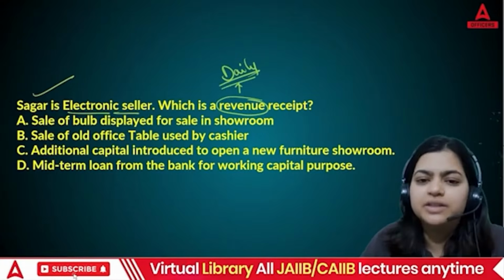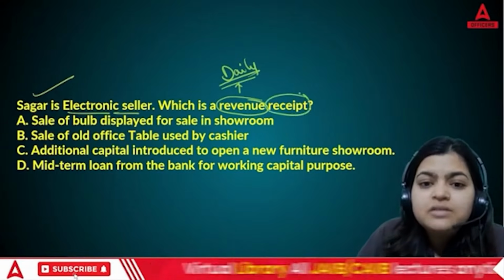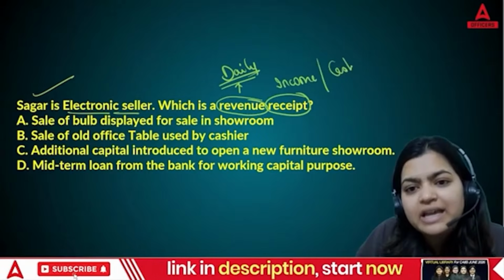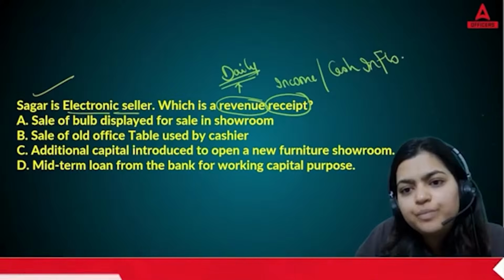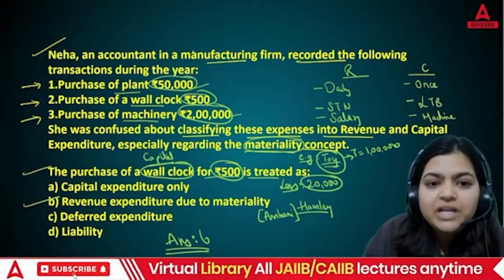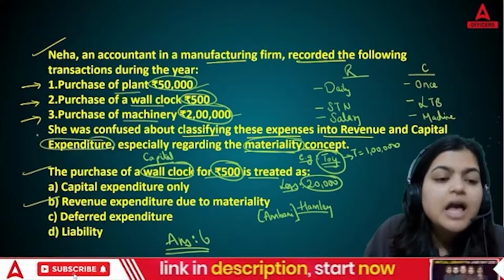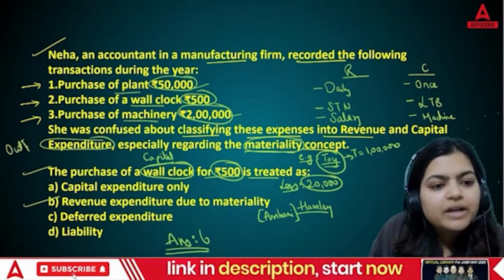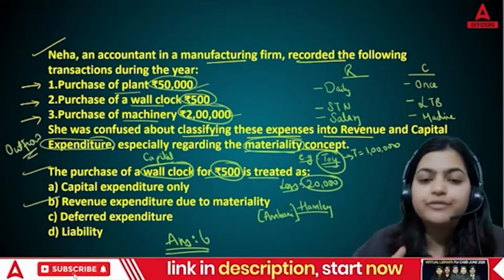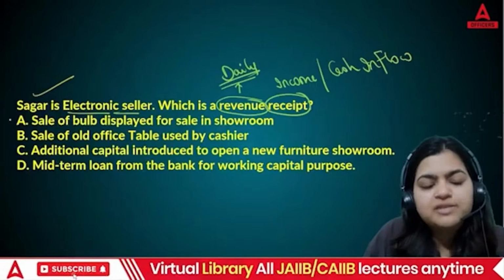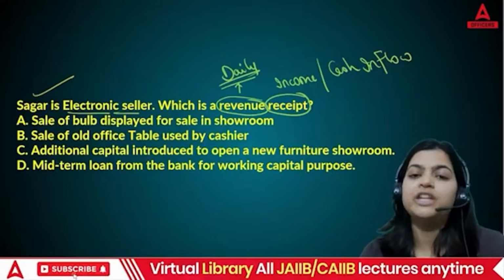Receipts here means income, or cash inflow, while expenditure means expenses, or outflow. That is the difference. Remember this point. Now you need to identify which is a revenue receipt.